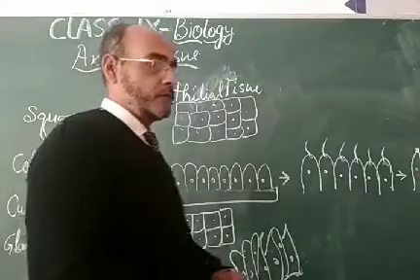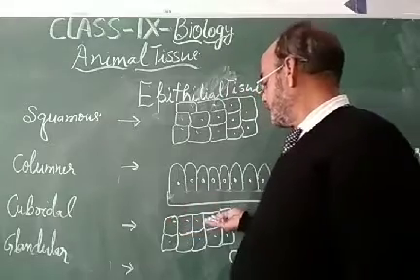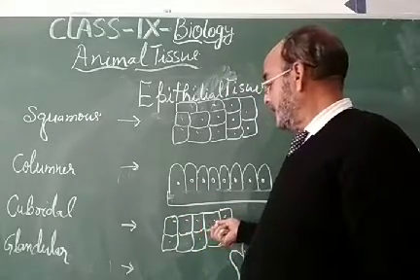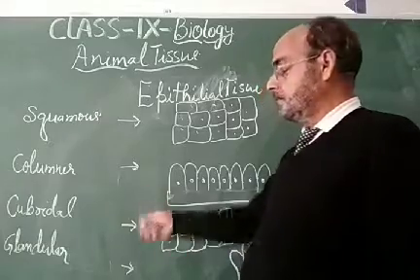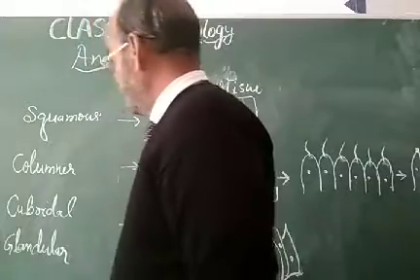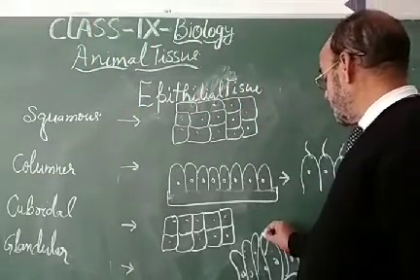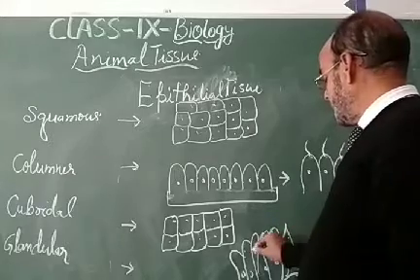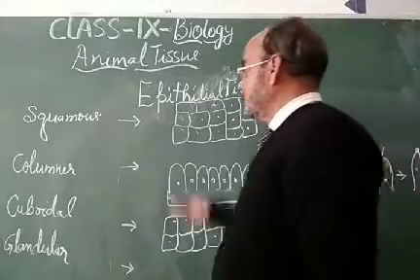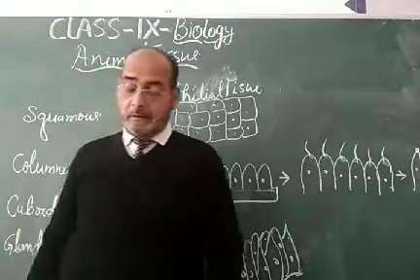Glandular tissue provides mechanical strength to the particular gland, as the cuboidal tissue also provides mechanical support to the gland. Side by side, glandular tissue is made for the specific gland for the work designed for that gland. So these are the types of epithelial tissue.